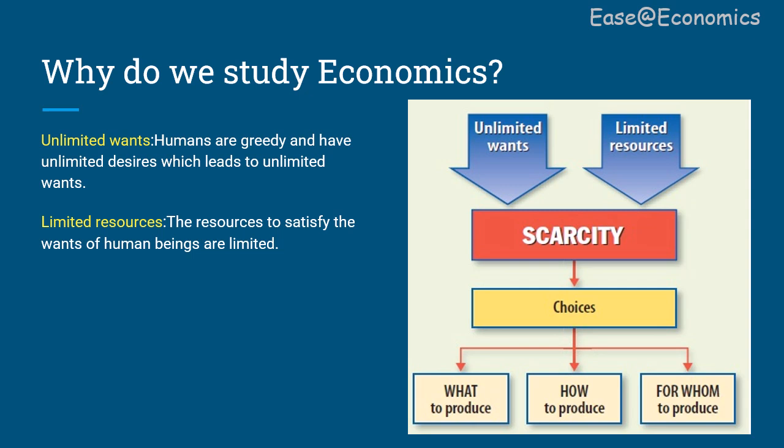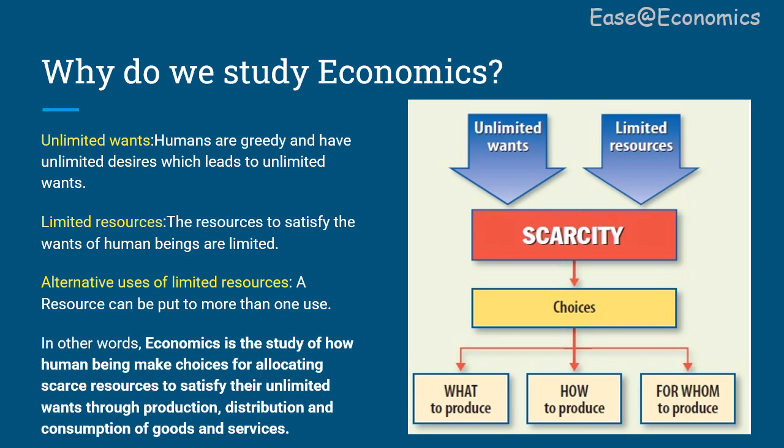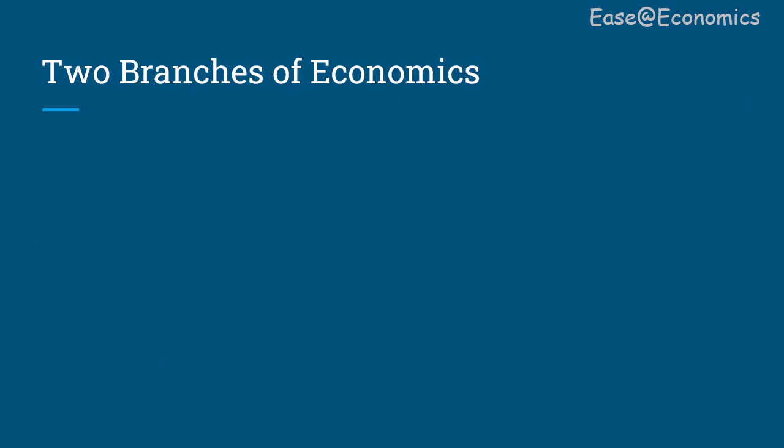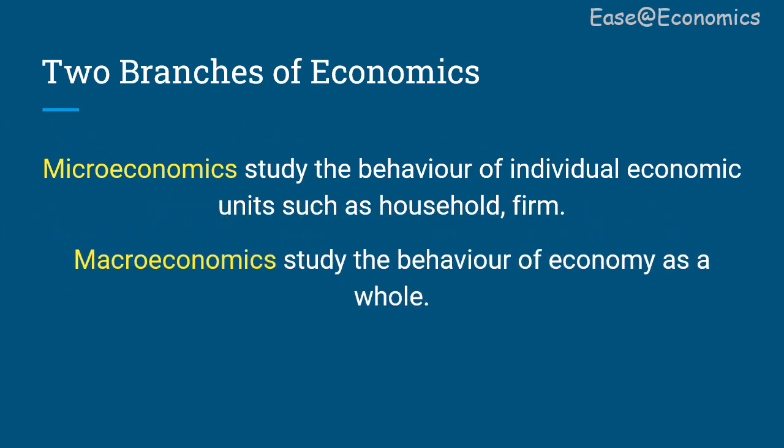Economics is the study of how people make choices in the face of scarcity. In other words, it helps us to study how human beings make choices for allocating scarce resources to satisfy their unlimited wants through production, distribution, and consumption of goods and services. Moving on, let us understand the two branches of economics. First, Microeconomics. It studies the behavior of individual economic units such as household, firm, etc. Second, Macroeconomics. It studies the behavior of the economy as a whole.